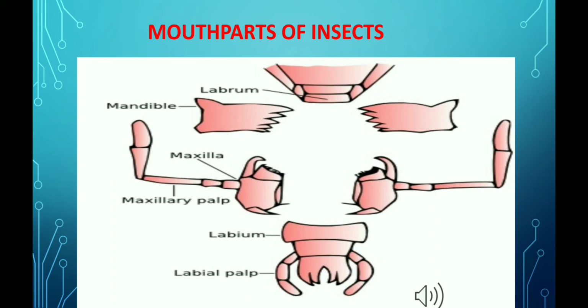And if we talk about labium, then it is just a lower cover which we often refer to as lower lip. It actually represents the fused part of ancestral second maxillae. They have a 3-segmented palp which is also sensory. And the last one is hypopharynx. It is a tongue-like structure in the floor of the mouth. The salivary glands discharge saliva through it.